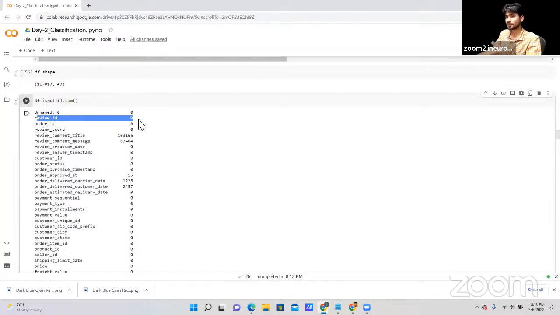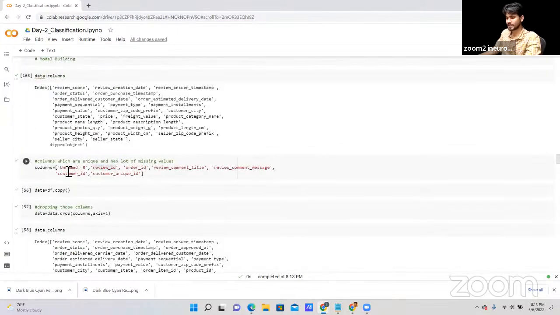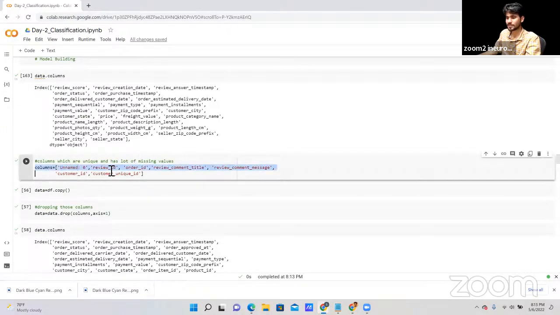But based on the problem statement that we have, we can define whether a column is important for our model building or not. So based on our problem statement, review ID is not important. That's why I have written here unnamed, review ID, order ID, review comment title, review comment message, customer ID, and unique ID. Unique ID has lots of missing values.